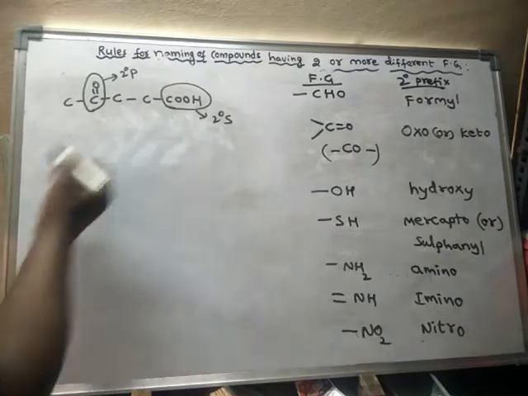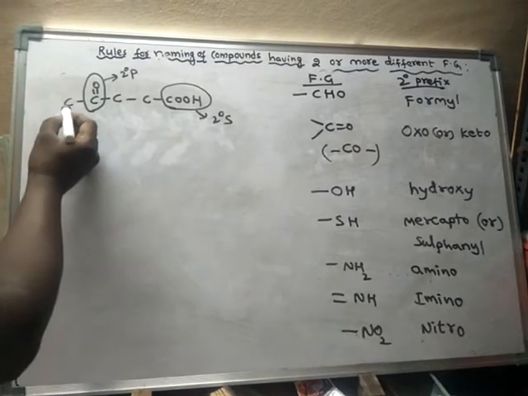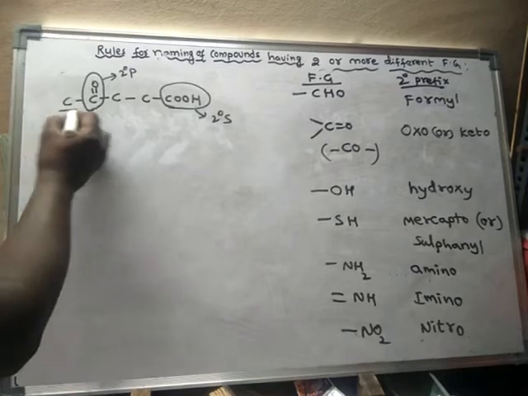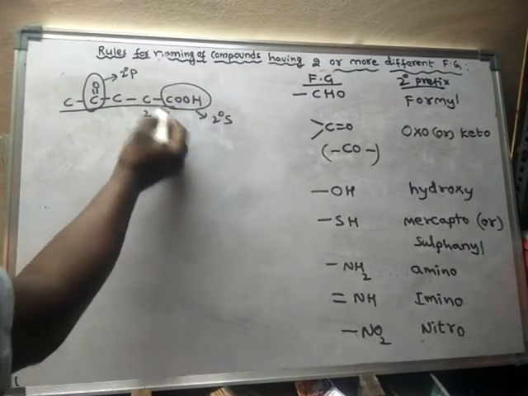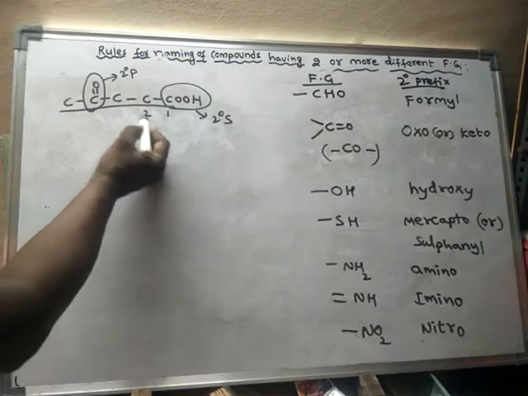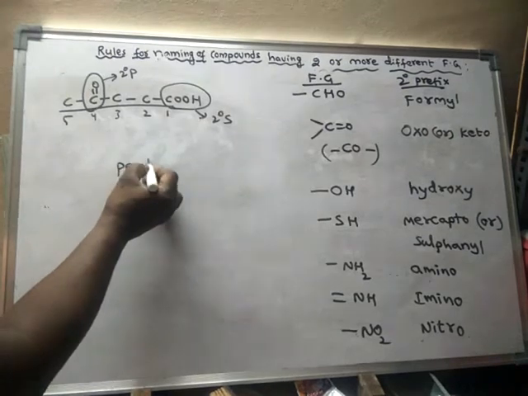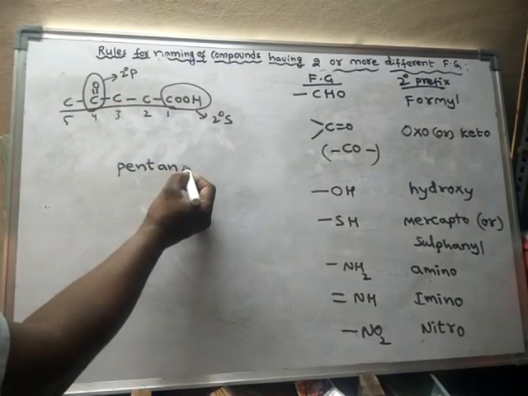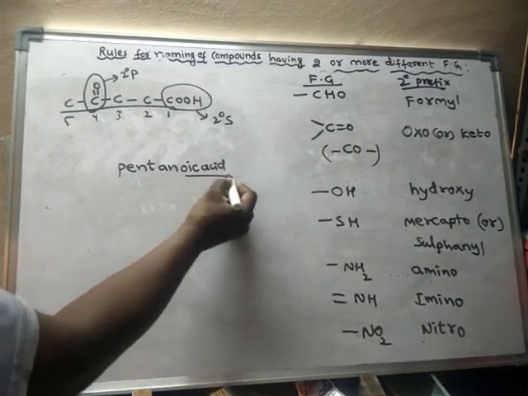Now the name of the compound will be like this: 1, 2, 3, 4, 5 carbons. So this is also the parent chain, 5 carbons. The chain terminating group should get number 1. 1, 2, 3, 4, 5. Hence penta. Between carbons there are only single bonds, hence AN, pentanoic acid. What is this one? Secondary suffix.